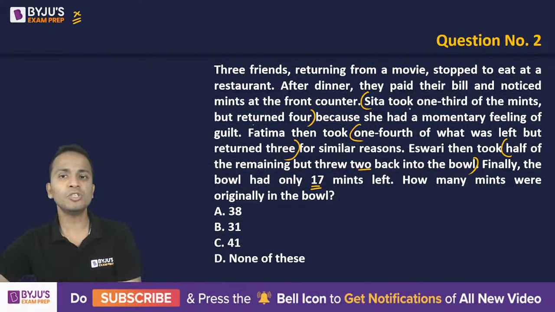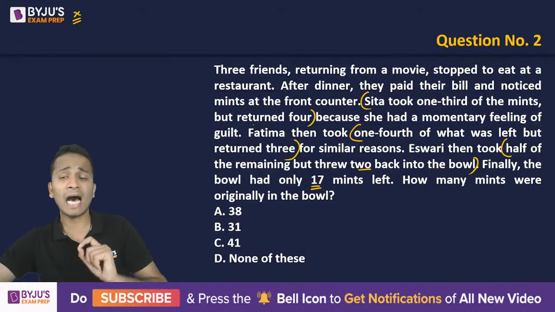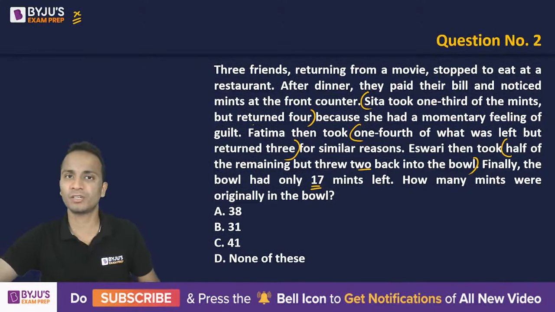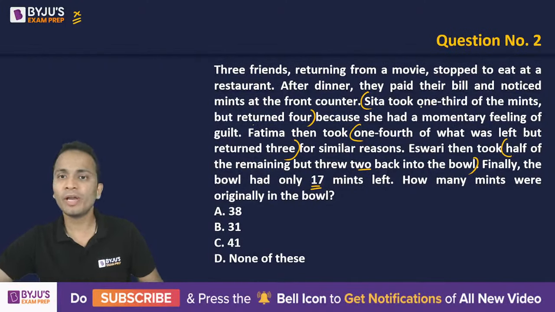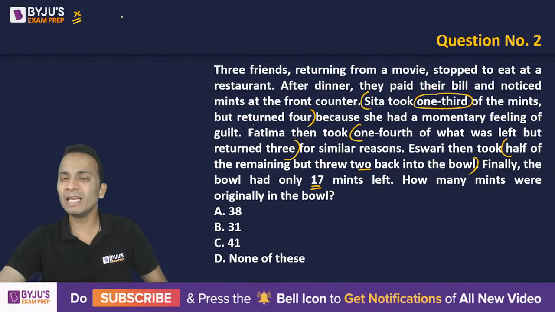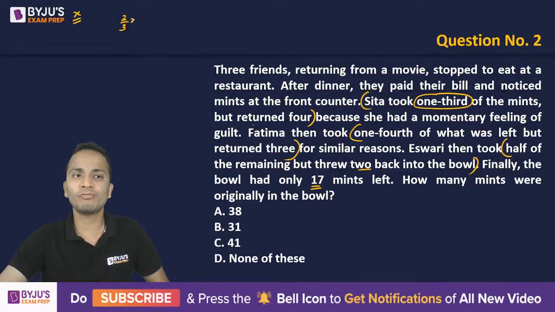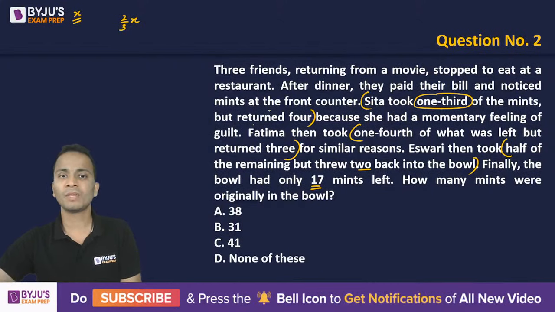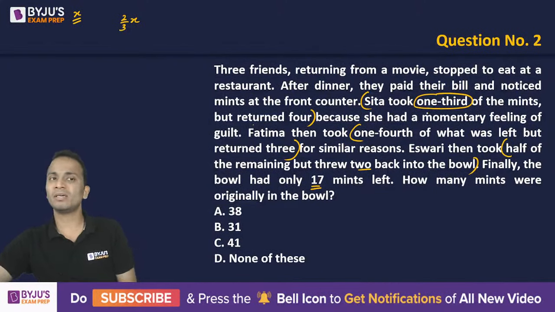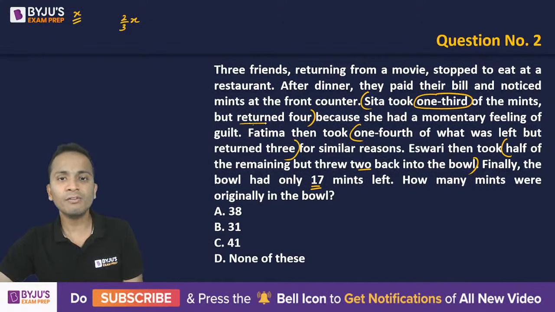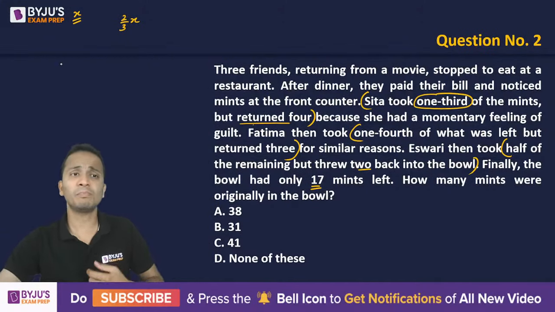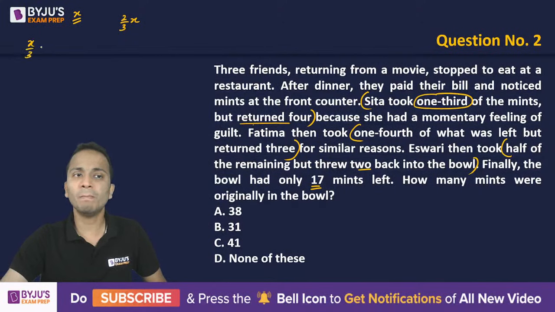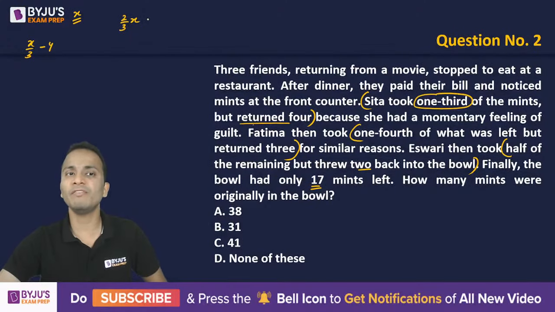So the first person took 1/3. So let's have a look at how I am saving on doing the rough work. So I'm not writing each and everything. So if a person will take 1/3 of the mints, so the remaining number of mints will be 2/3 of the original number. So 1/3 is taken, I'll be left with 2/3. All right. Now this person first of all took 1/3, I'm left with 2/3, but returned 4. All right. So that means the person took x/3 minus 4. So leftover quantity will be 2/3x plus 4.